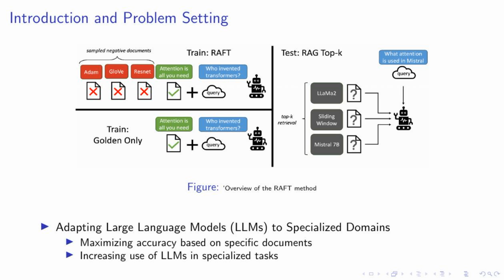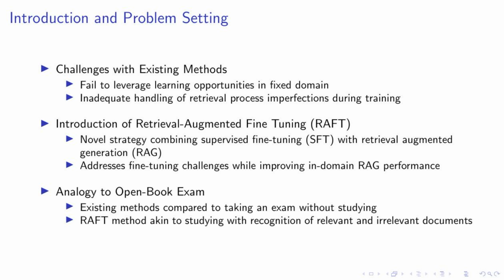The key here is not just general knowledge reasoning, but the ability to maximize accuracy based on a given set of documents. This is where our method, RAFT, comes into play, as depicted in the figure. It's a novel approach to adapt LLMs to these specialized domains, ensuring they are not just accurate but also robust and efficient.